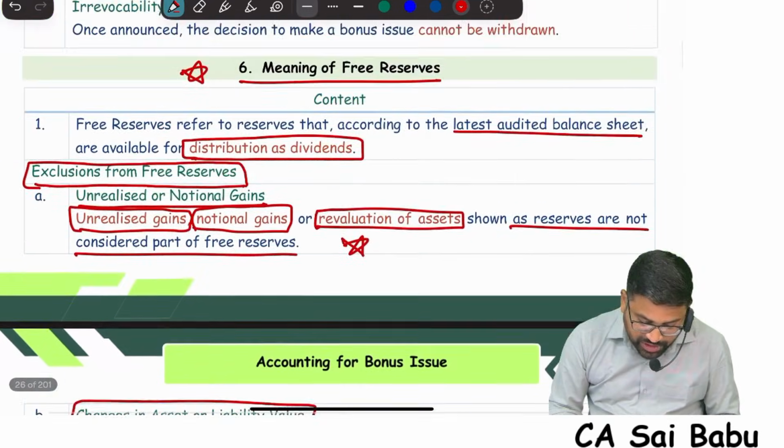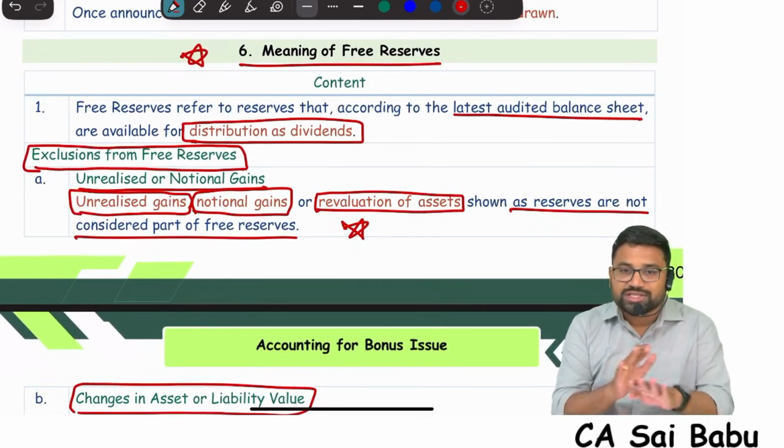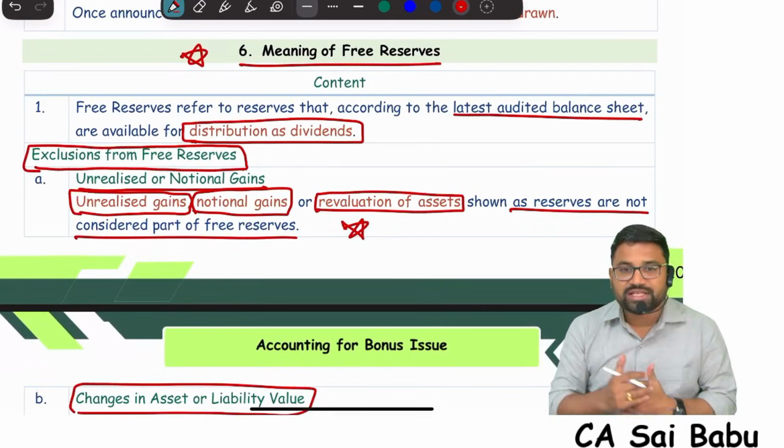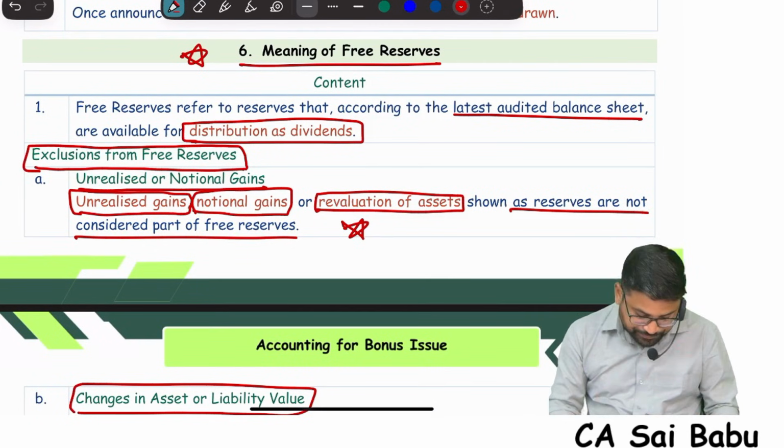So basically, what is free reserves, sir? Understand, two things are specifically excluded. Any unrealized gains, notional gains, and any revaluation of assets are not free reserves. Okay.